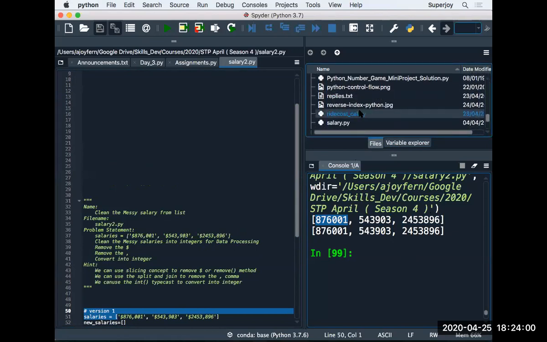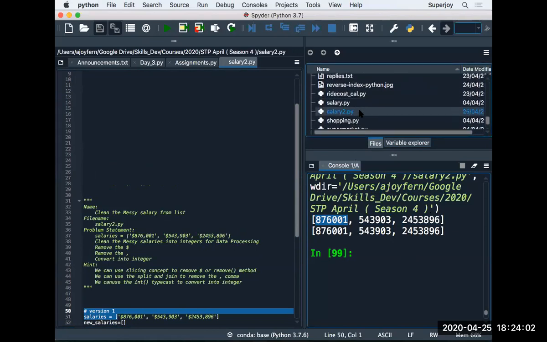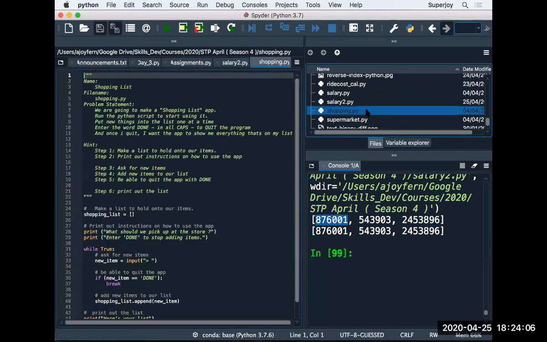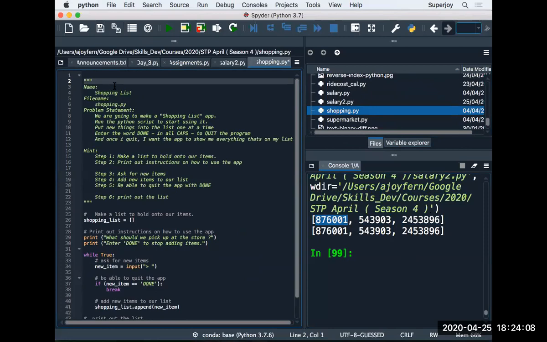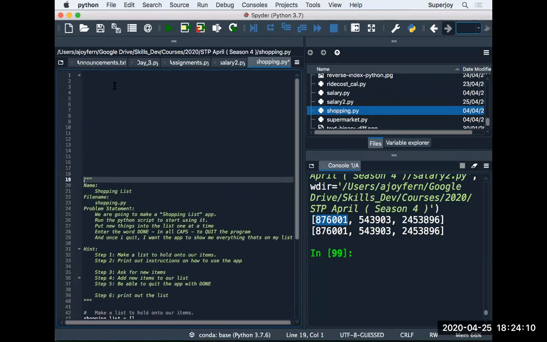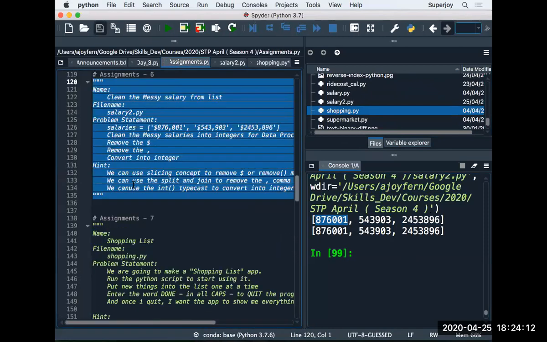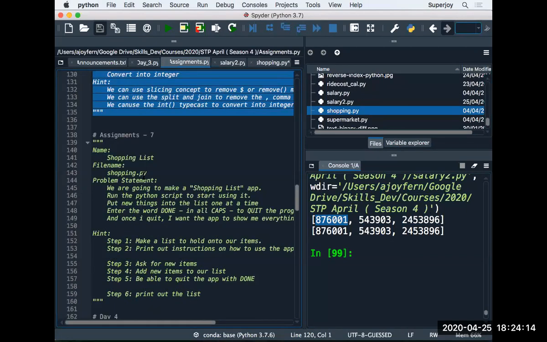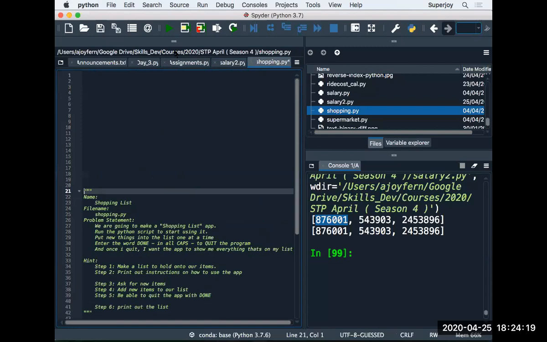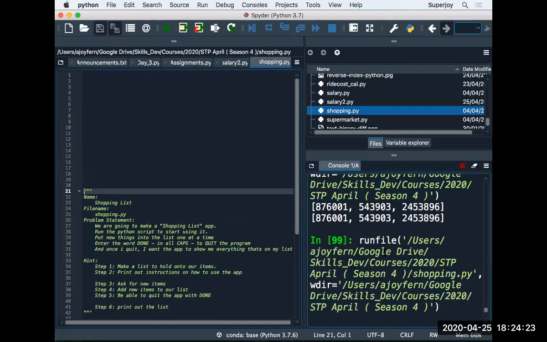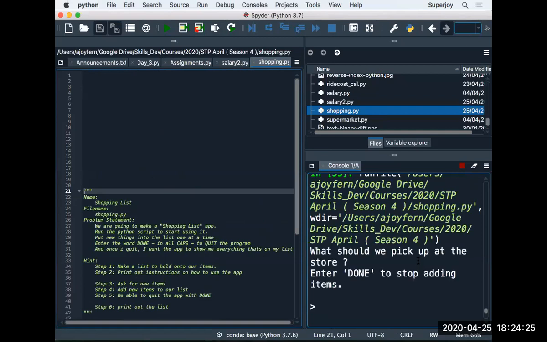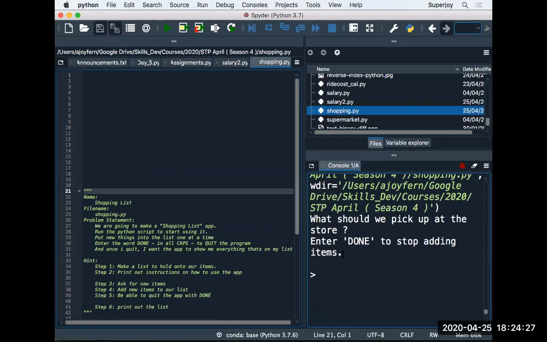And the other file is shopping.py, guys. This corresponds to assignment number 7. And how to run it? So let's run it. When we run it, it is asking me something. What is it asking?